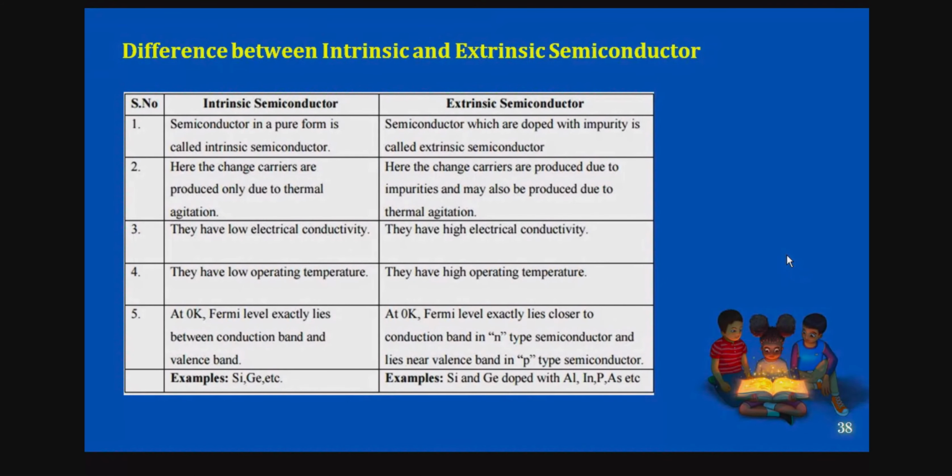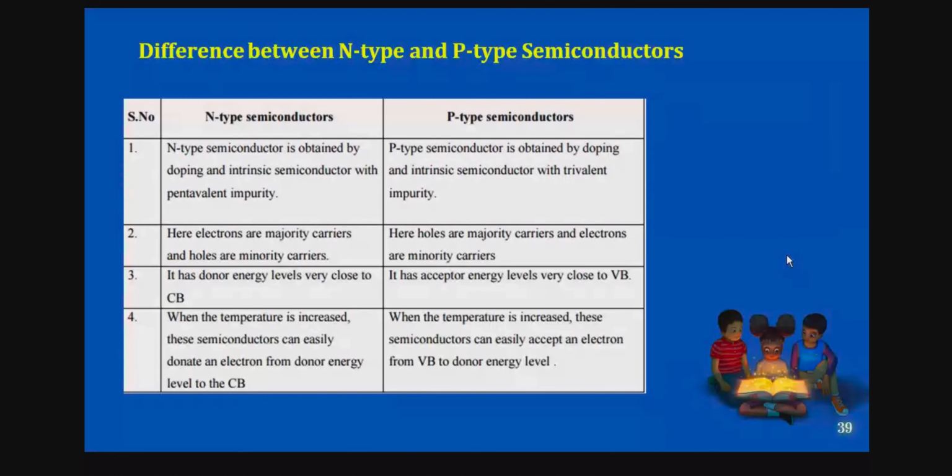Right. So this is the difference between intrinsic and extrinsic semiconductor. Now let me give the outline of the n-type and p-type semiconductor. So n-type semiconductor is obtained by doping an intrinsic semiconductor with pentavalent atoms, and we have the same with trivalent atoms.